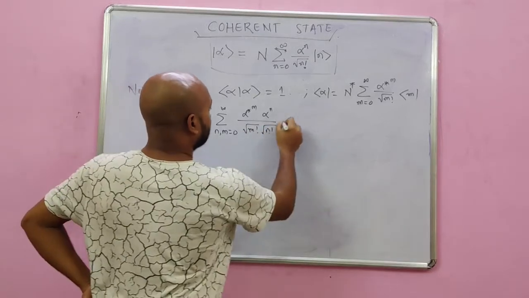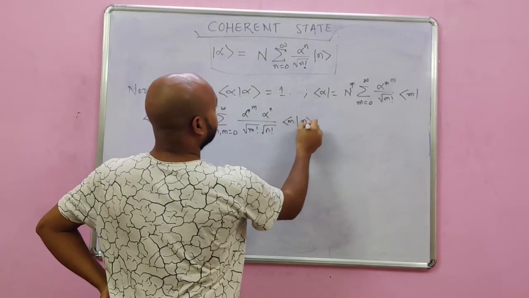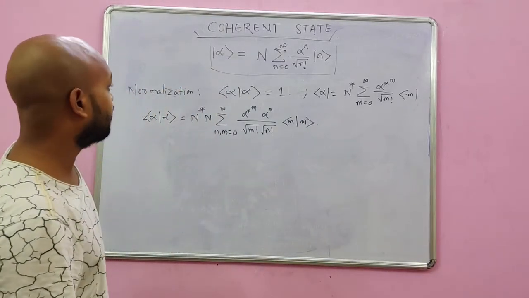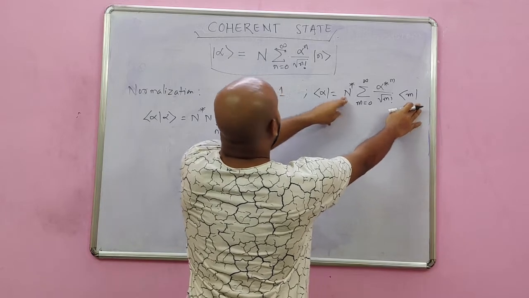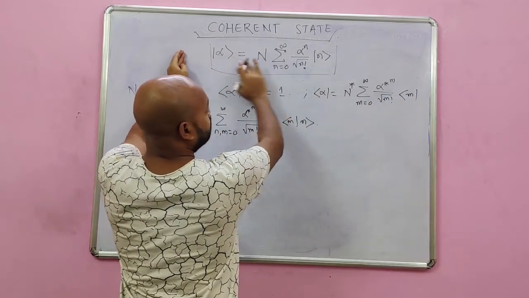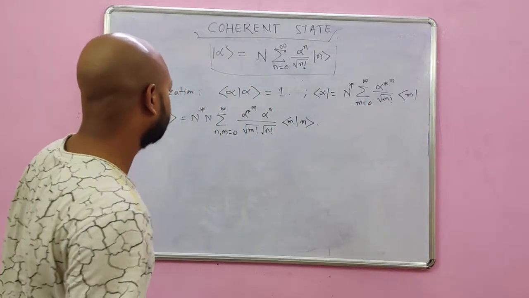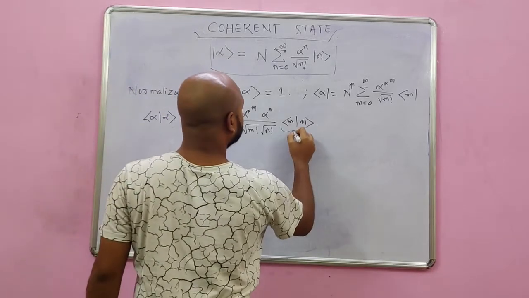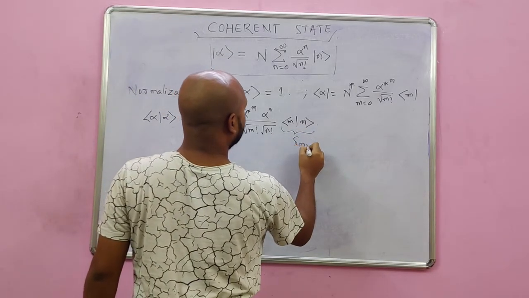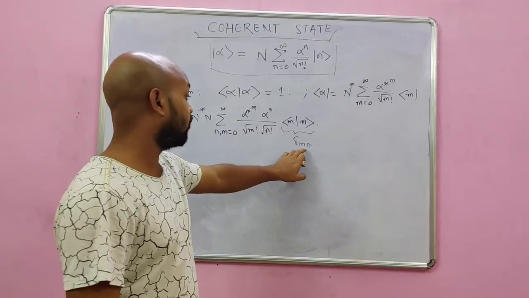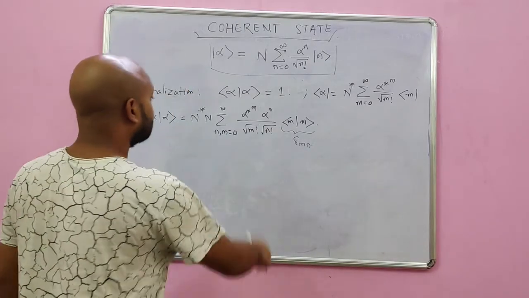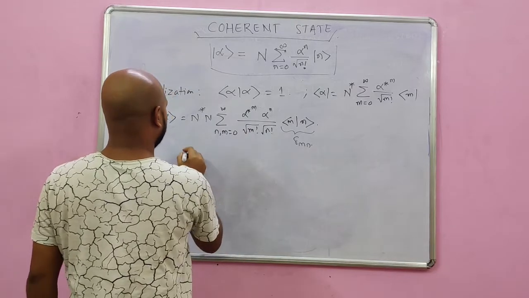Okay, and here I have the inner product of m and n, because I kept this ket here and took the inner product. Now this thing becomes delta mn. Alright, and this delta mn survives only when m equals n. So I equate m to n here.